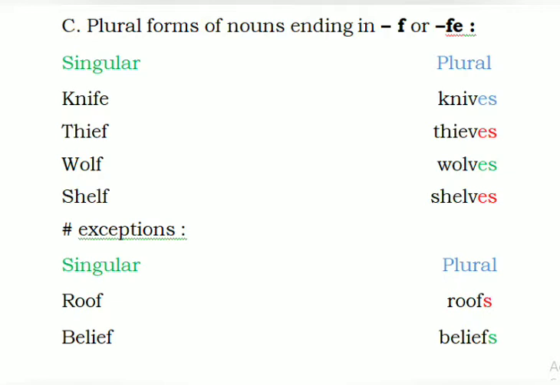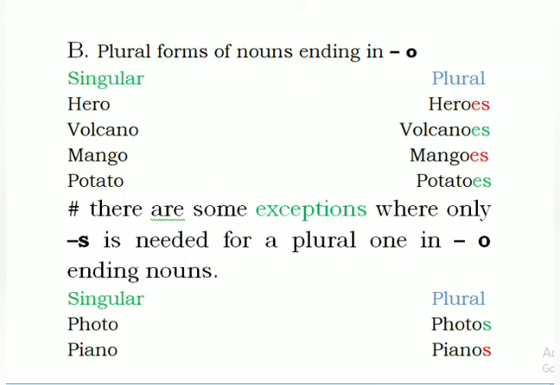See in the word roof, I have written in the plural form roofs. This word is also ending with F, but I'm not using VES. Then again belief. Again it is ending with F, but I'm using one extra S. So these are the exception cases. I hope it is clear. Moving on to the next.